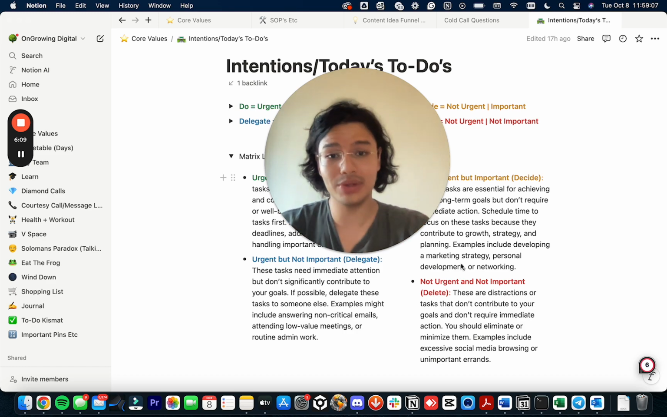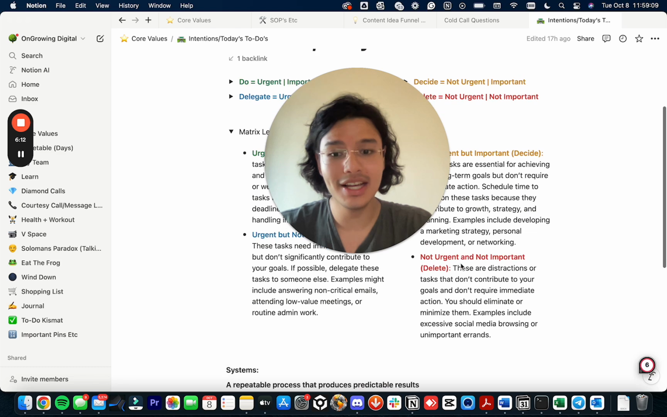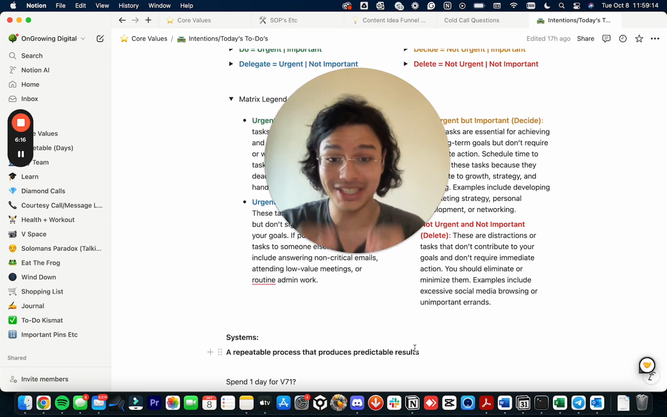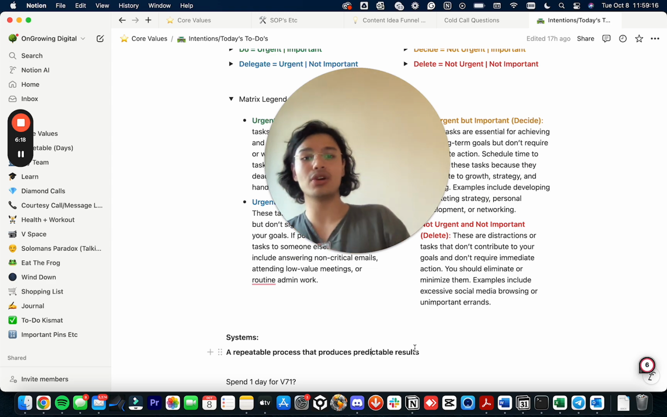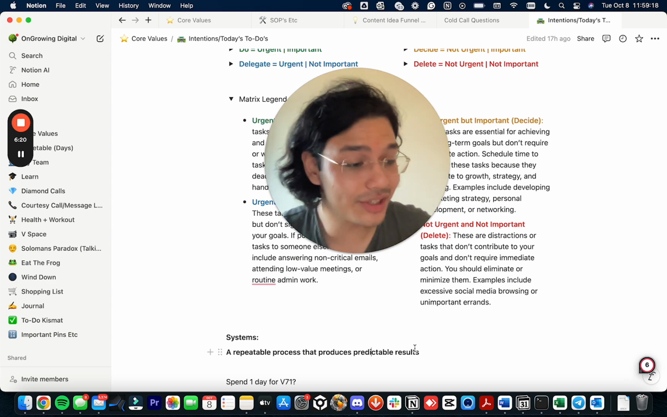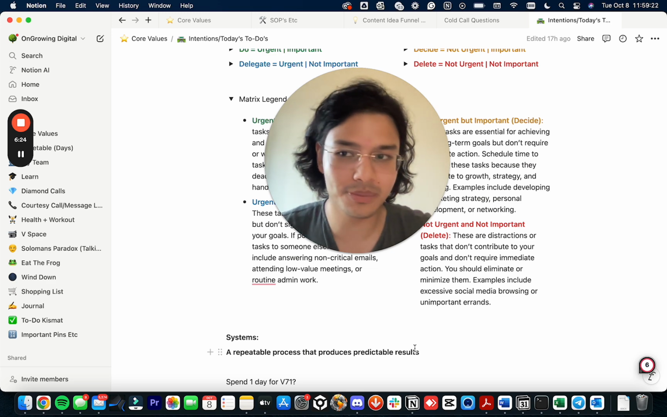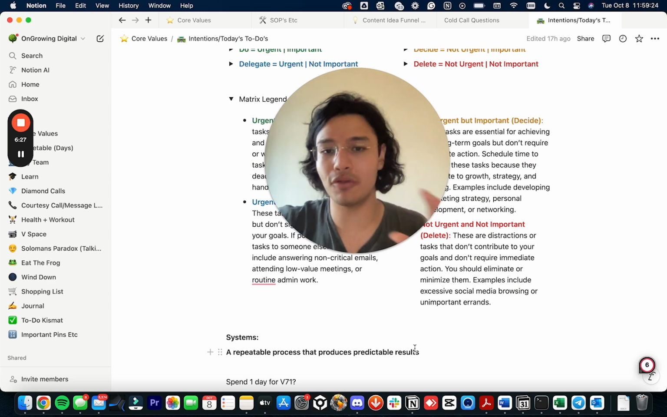You can use it however you like, right? Everyone has a different system. And systems, what is a system? A system is a repeatable process that produces predictable results, right? So by using the Eisenhower Matrix, I always stay on top of my work, always, because I'm always doing the things that are moving the needle and not focusing my time elsewhere.